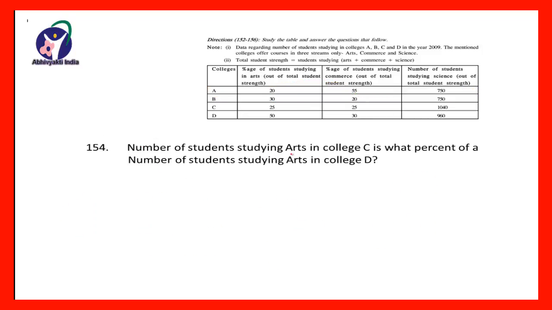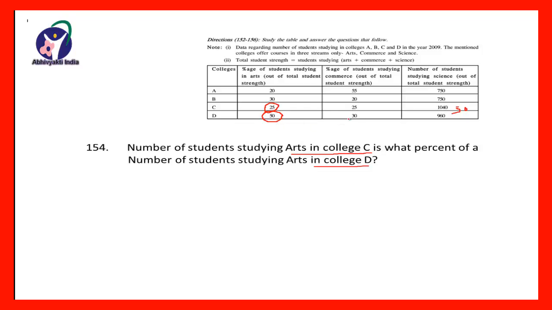Now the next question is, the number of students studying in arts in college C is what percent of the number of students studying in arts in college D? Now we have to find the number of students studying in arts in college C and the number of students studying in arts in college D. Now here we know that this is 50%, 25%, this is 50%, and so this should also be 50% of the total.